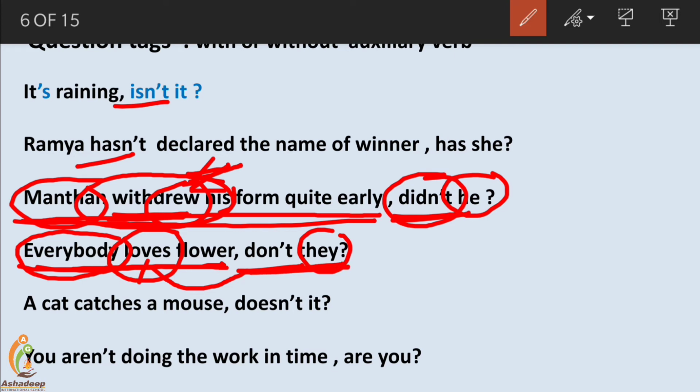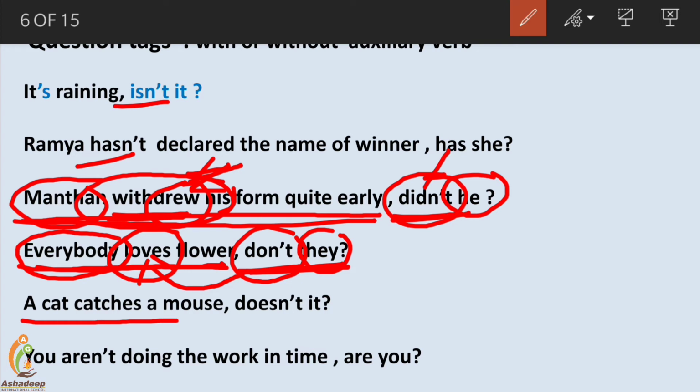Simple present tense, no auxiliary verb. Two verb tenses will be there, simple past and simple present. Simple present tense will have either don't or doesn't, any of them. A cat catches a mouse, doesn't it?